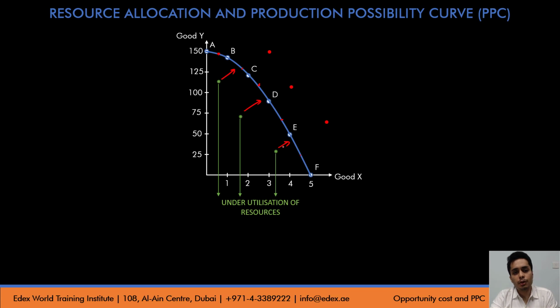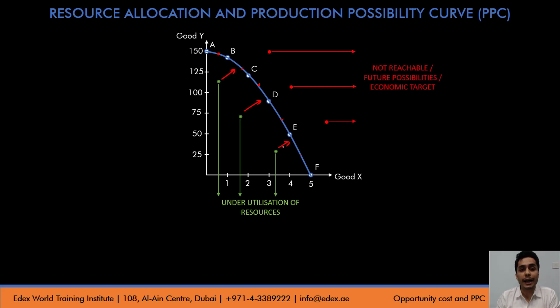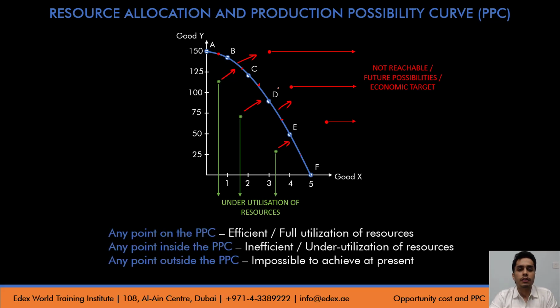Now, is it possible to operate at any point outside the PPC? No, it is not possible, because the PPC shows you the maximum possible production. Okay, you cannot exceed that production at present. Can you achieve that in future? Yes, you can achieve that in future if we try to increase our resources so that we can start producing more goods and services. Then a producer can start operating at a point beyond the PPC, not at present but in future.